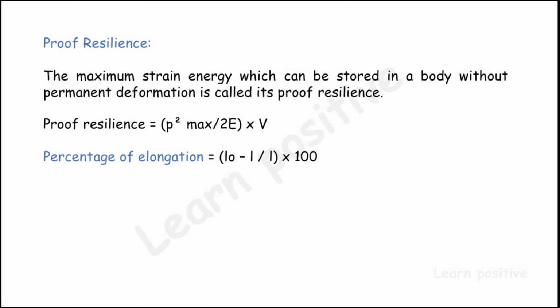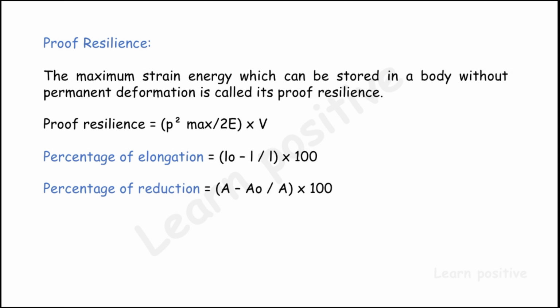The next one is percentage of elongation. Due to the tensile stress, the length of the element is going to be increased. So percentage of elongation is calculated by the difference between the original length and its changed length, divided by the original length and multiplied by 100 to get the percentage of elongation.